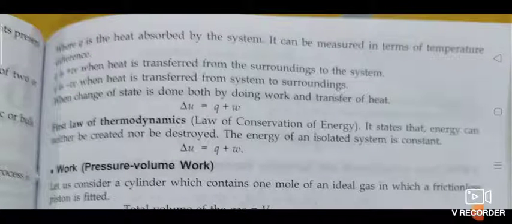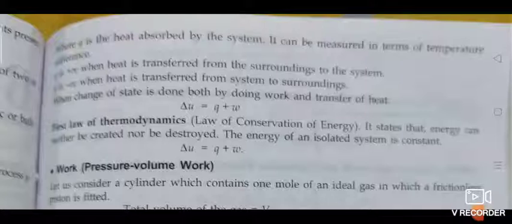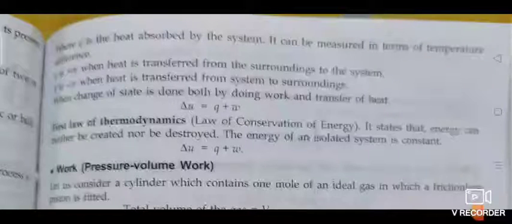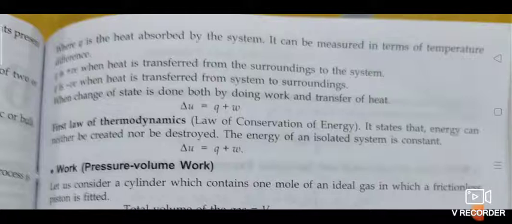Here we are introducing the first law of thermodynamics. The first law of thermodynamics is nothing but the law of conservation of energy, whether it is mass, molecules, temperature or energy. Thermodynamics deals with whatever change in energy occurs. So the first law of thermodynamics says that energy can neither be created nor be destroyed.